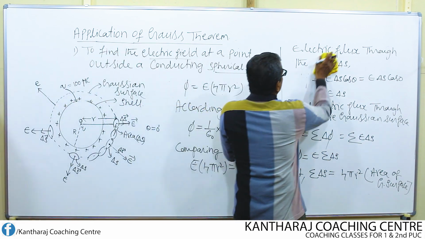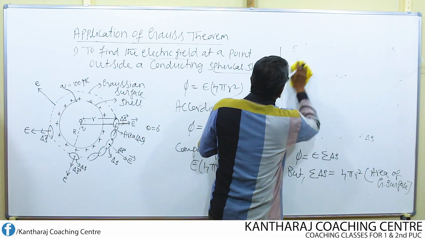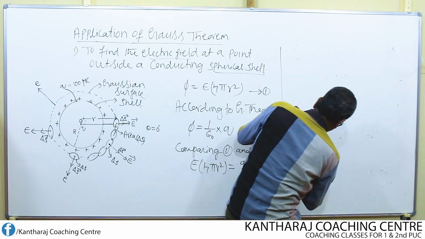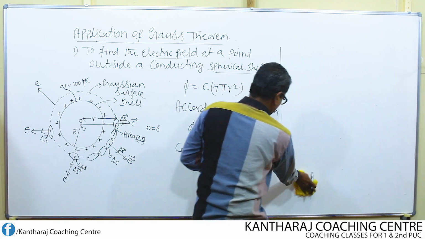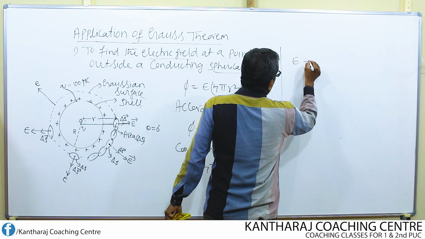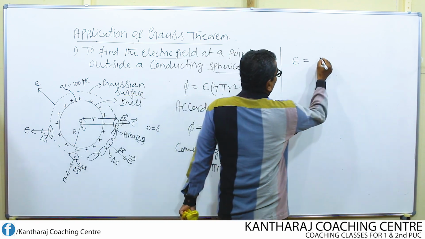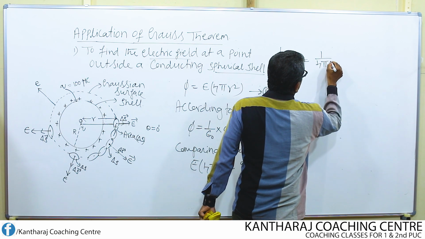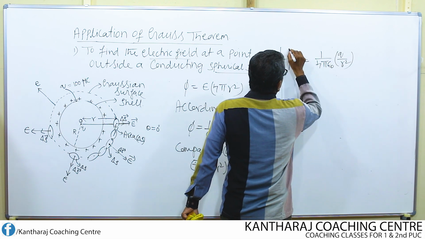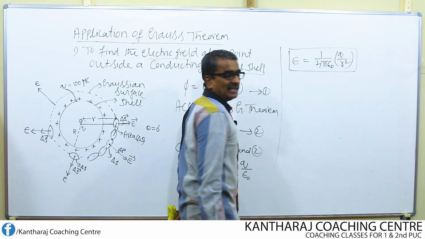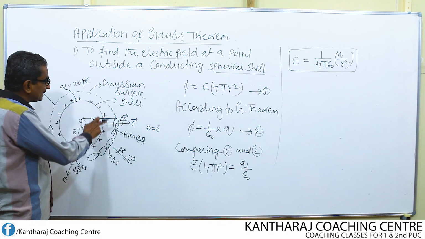So finally we have the electric field at the point P given by E equal to, cross multiplying, 1 over 4 pi epsilon naught Q divided by r square.